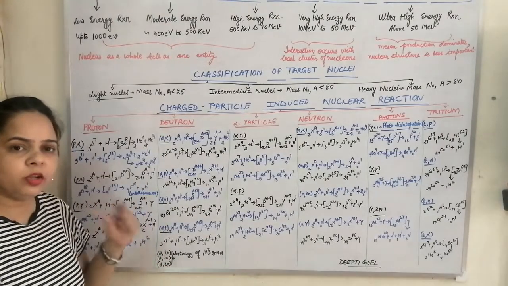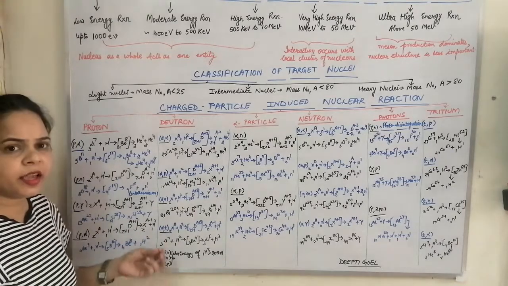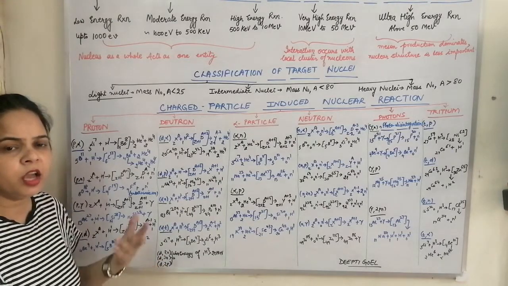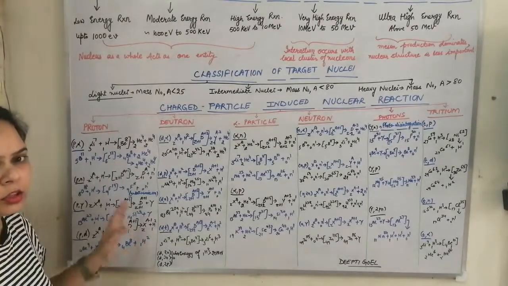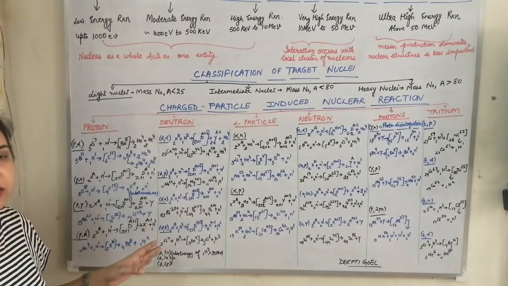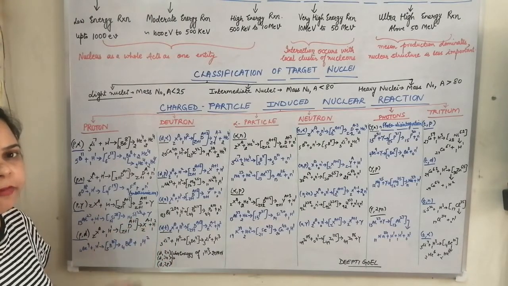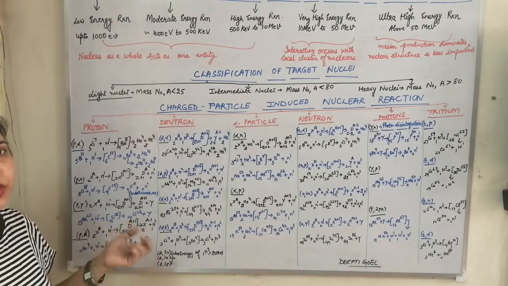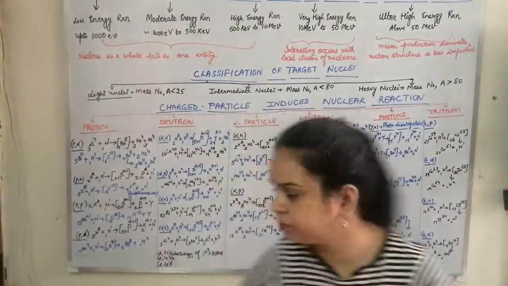D3N represents that a deuteron is striking and 3 neutrons are liberated. In D2P, the deuteron is striking, and instead of 1 proton we are having 2 protons. Okay. So with the conservation of the atomic number and mass number, we can balance the equations, and accordingly we can fit the element corresponding to the mass number and the atomic number.